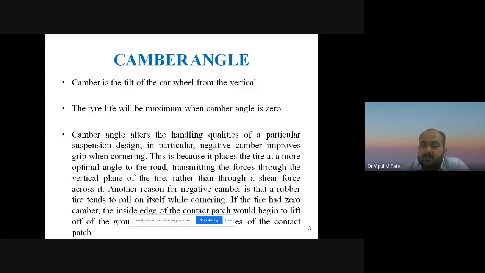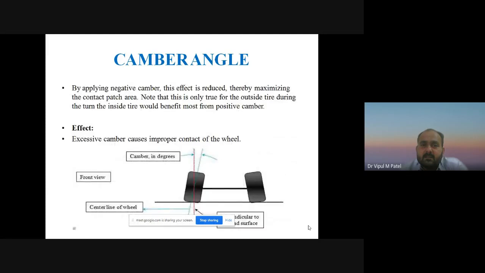This is because it places the tire at a more optimal angle to the road and transmits the force through the vertical plane of the tire rather than through a shear force across it. And the second reason for negative camber is that the rubber tire tends to roll itself while cornering, and if tires had 0 camber, the inside edge of the contact patch would begin to lift off the ground, right? Now you can see by applying the negative camber, this effect is reduced.